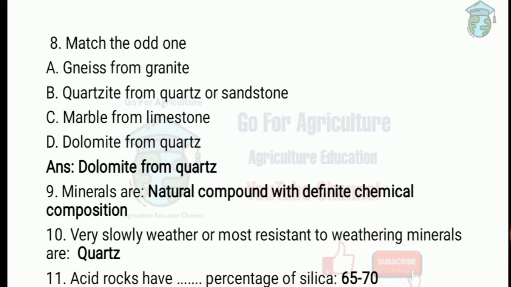Next one, what are minerals? These are natural compounds with definite chemical composition. Next one, very slowly weathering or most resistant mineral to weathering is quartz. Quartz constitutes 36% of the earth's crust. Next one, acid rocks have how much percentage of silica? 65 to 70%. That is the actual one.